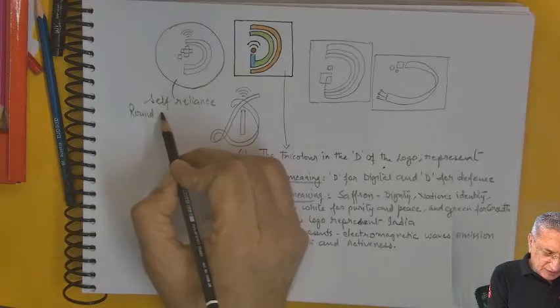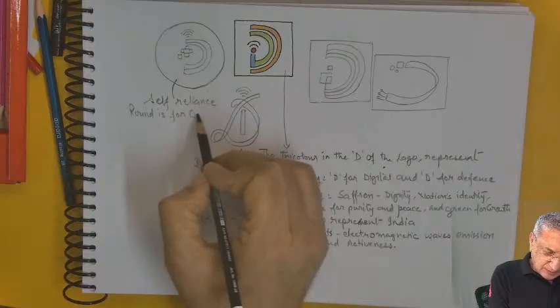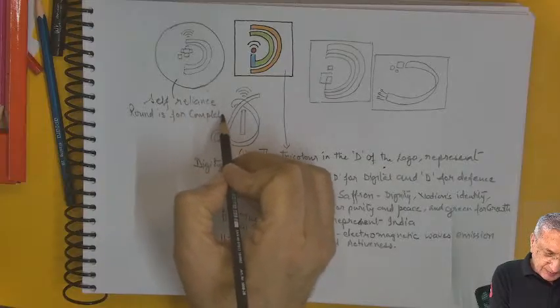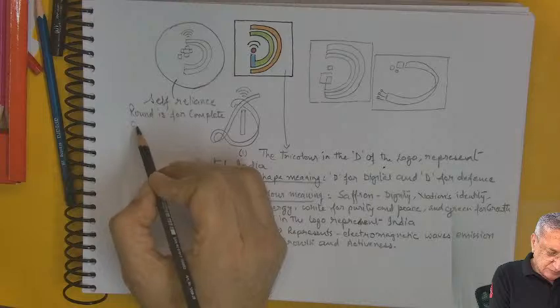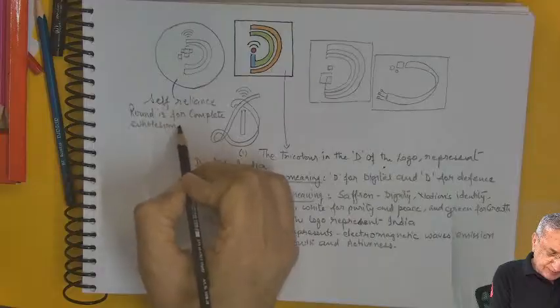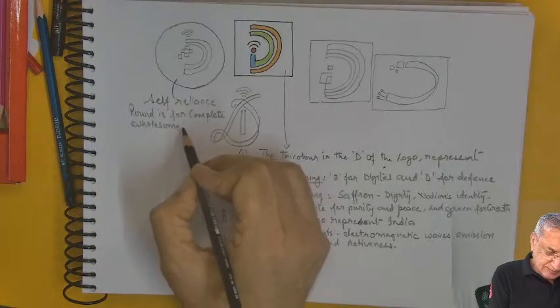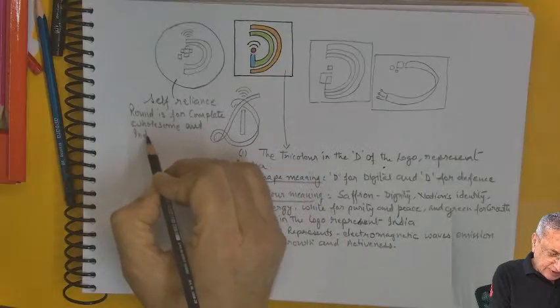Round is for complete, wholesome, and independence.